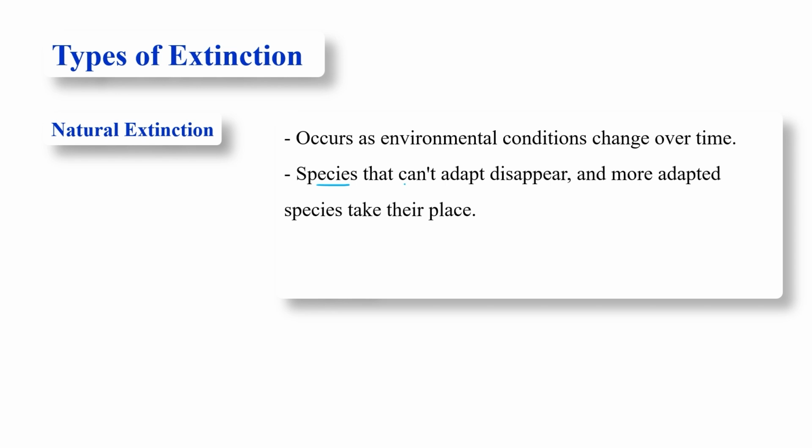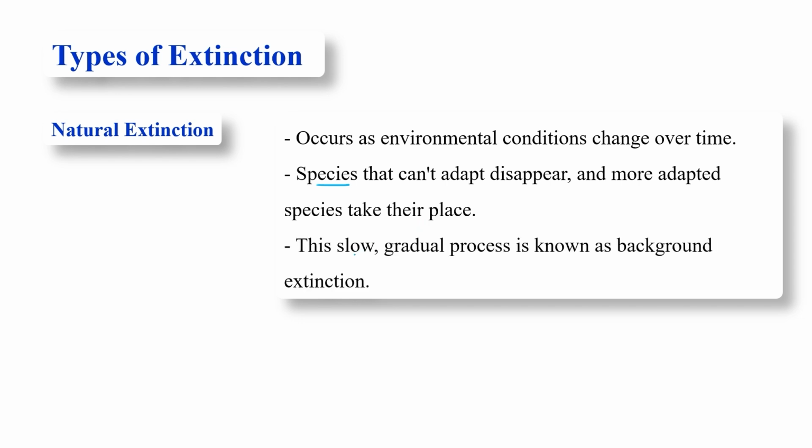Species that can't adapt disappear, and more adapted species take their places. This is how adapted species replace non-adapted species through natural extinction, and it's a very natural process. Because it's natural, it's a slow and gradual process.